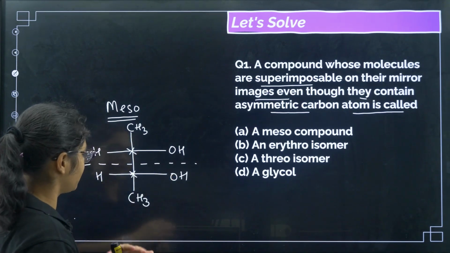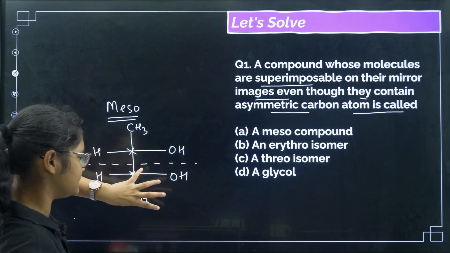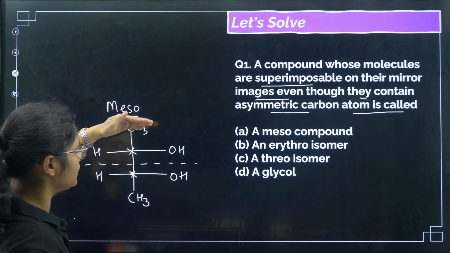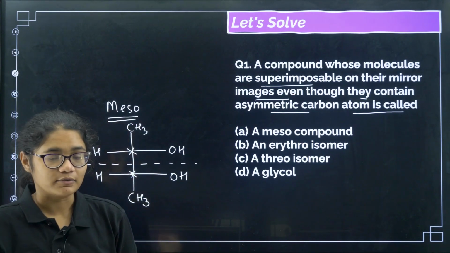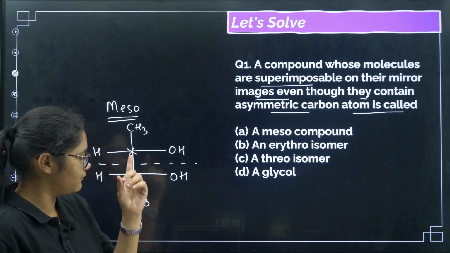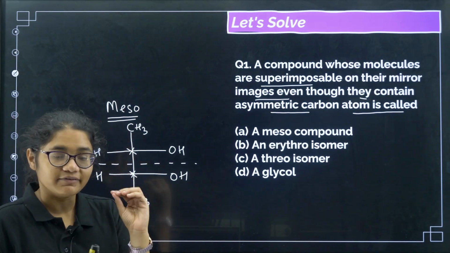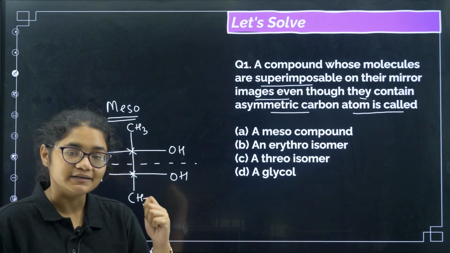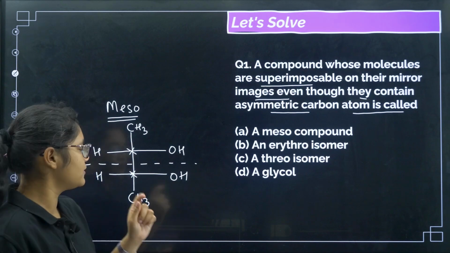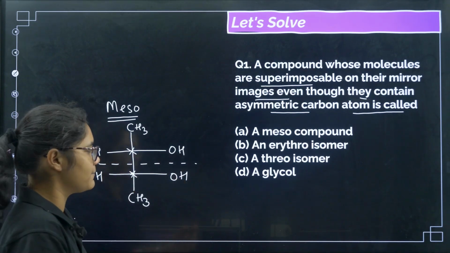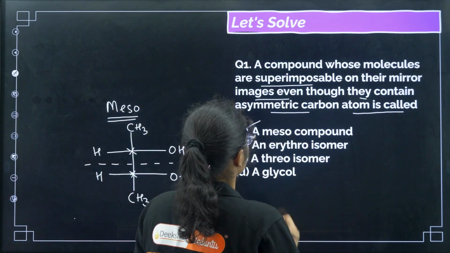Plane of symmetry means if I cut the molecule in this place, you can see exactly this lower half is equal to the upper half, right? Such compounds are optically inactive, okay? So even though they have chiral carbons, they are still optically inactive due to the presence of a plane of symmetry. Such compounds are called meso compounds, okay?